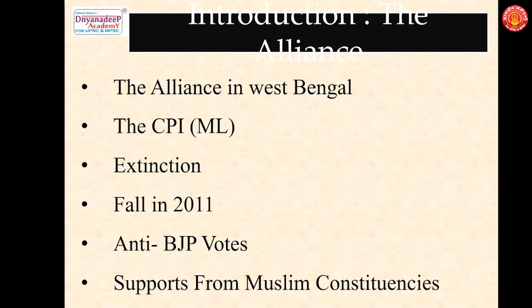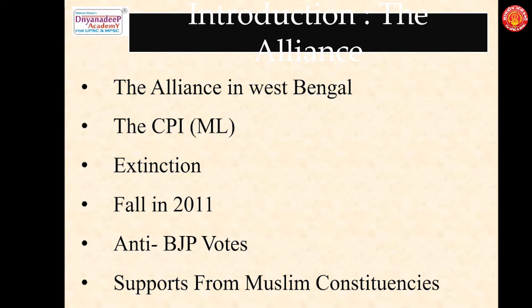The first slide is about the introduction of the alliance. So the alliance in West Bengal is formed between the Congress and the Left Front. These two are expected to cooperate both at the national level and also be partners in the assembly elections. They have been partners at the assembly elections in Bihar. So that is the reason why these two parties have come together.